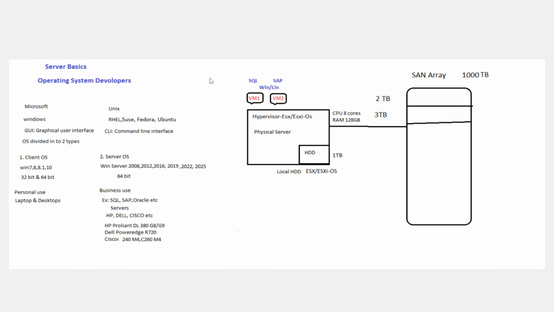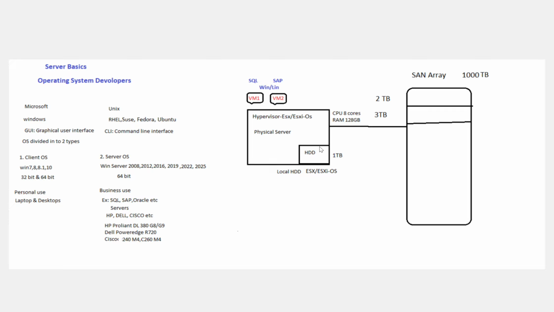We'll see server basics. I have mentioned here that the Microsoft Windows operating system is divided into two types, client and server OS. Client OS is for personal use on laptops and desktops. Server OS we use for business purposes. In real time, the top three servers are HP servers, Dell servers, and Cisco servers. Most of the companies, 99%, are using HP, Dell, and Cisco servers only.